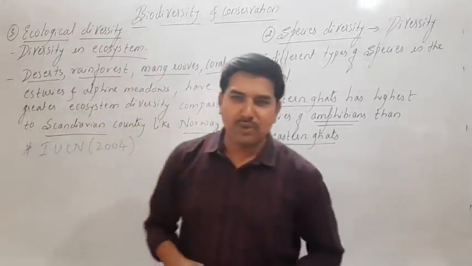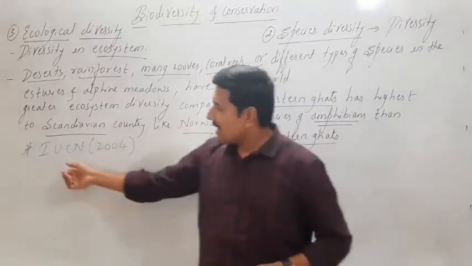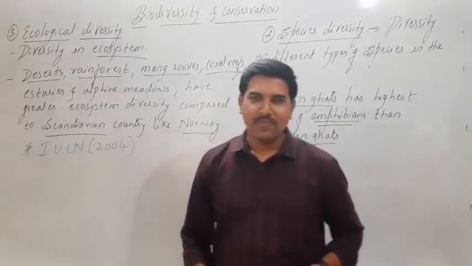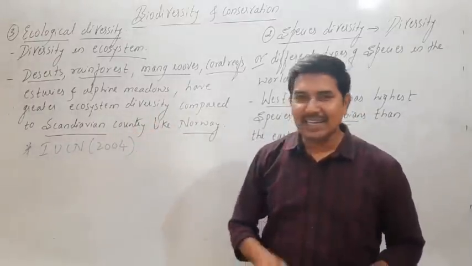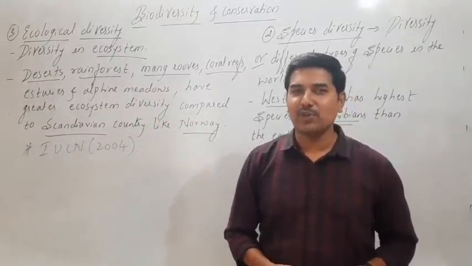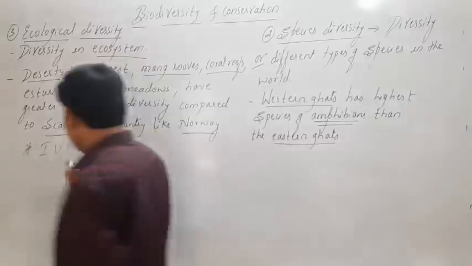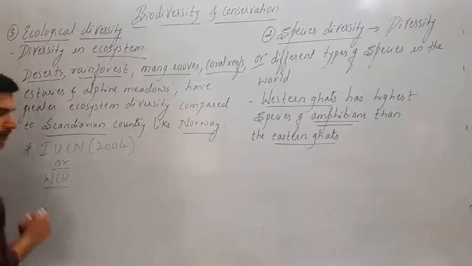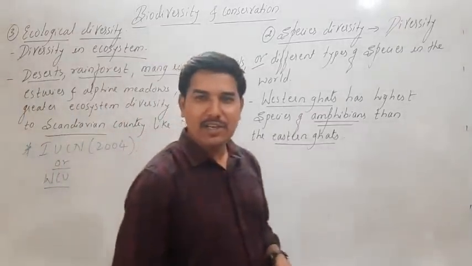IUCN is the International Union for Conservation of Nature and Natural Resources. This IUCN is now renamed as WCU, World Conservation Union.